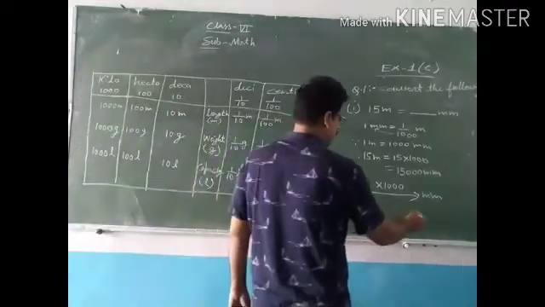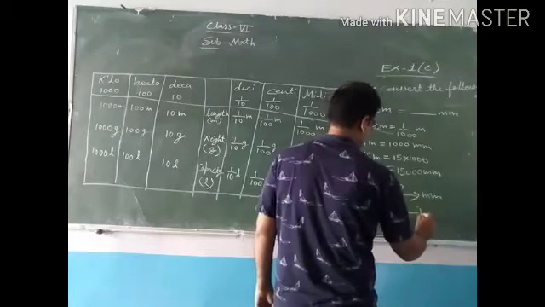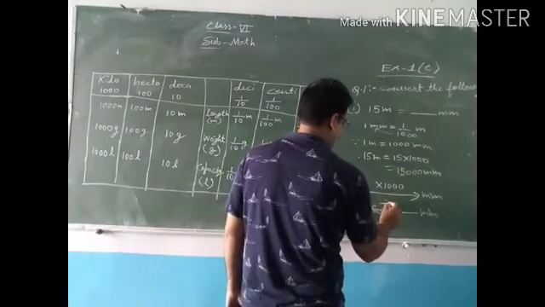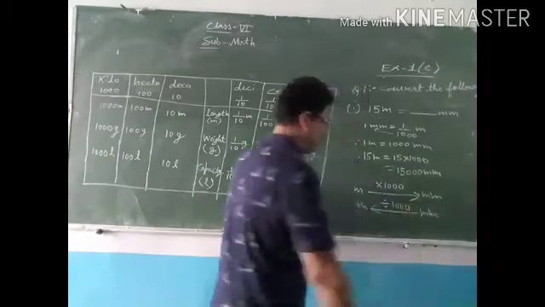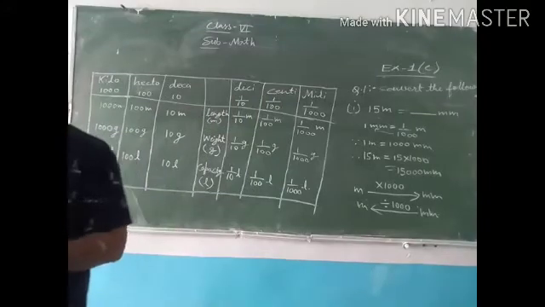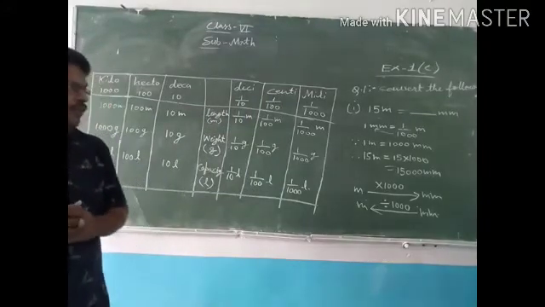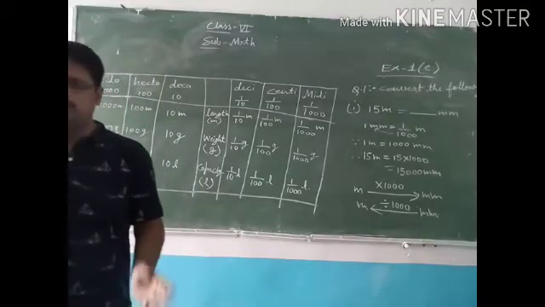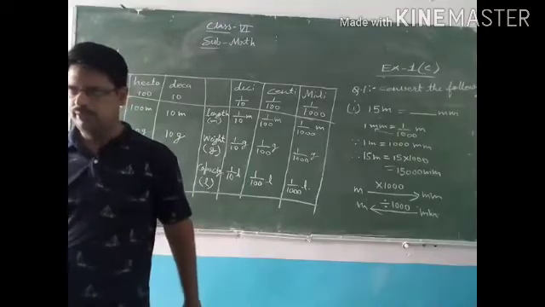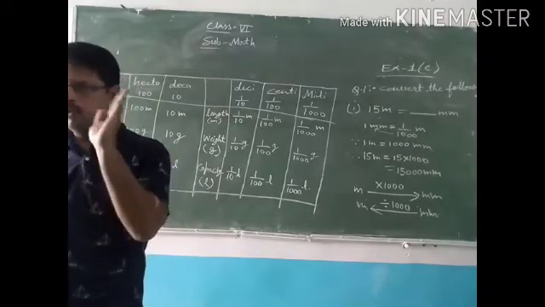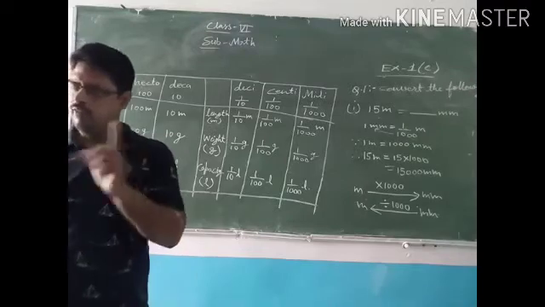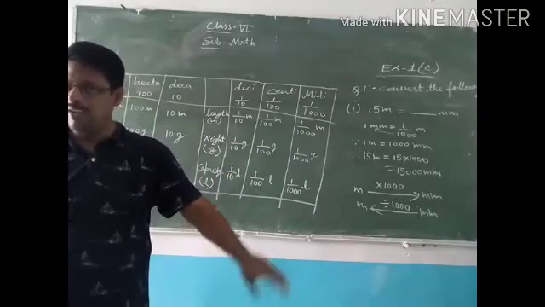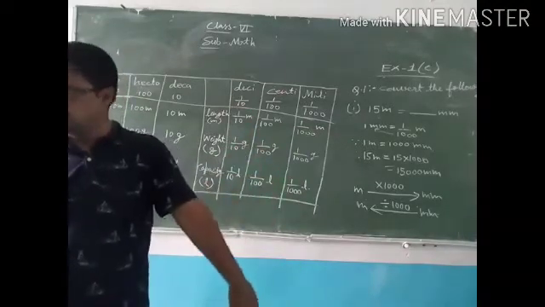And if we want to convert millimeter into meter, then we have to divide by 1000. Now remember one thing, when we convert from bigger unit to smaller unit, then we multiply. Understand? बड़ी यूनिट से छोटी यूनिट में कन्वर्ट करना है, then we will do multiply. Meter is the bigger unit, millimeter is smaller, so multiply. Meter is bigger, centimeter is smaller, so multiply.